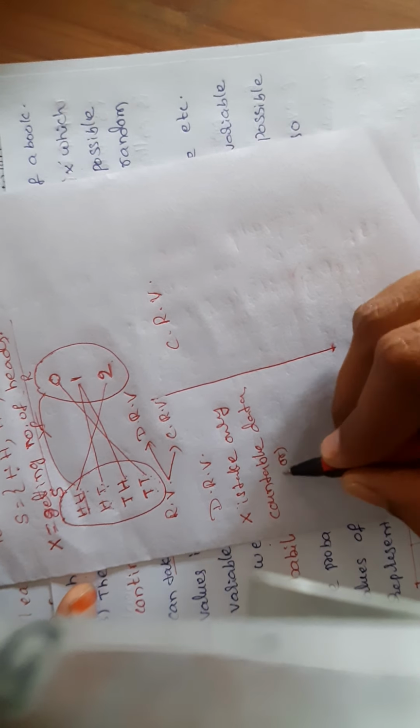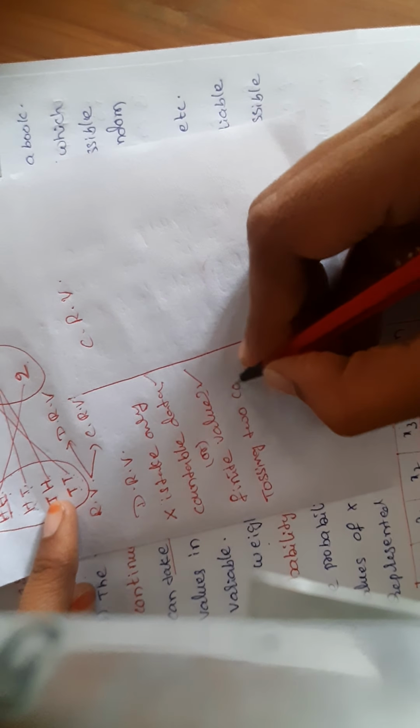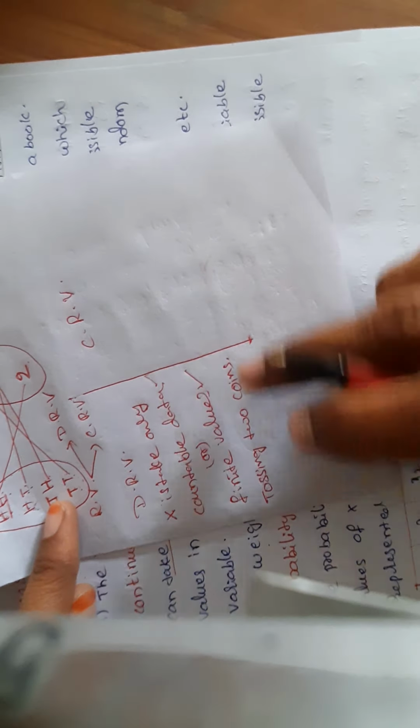For example, tossing 2 coins, or the number of printing mistakes in a page, like that.